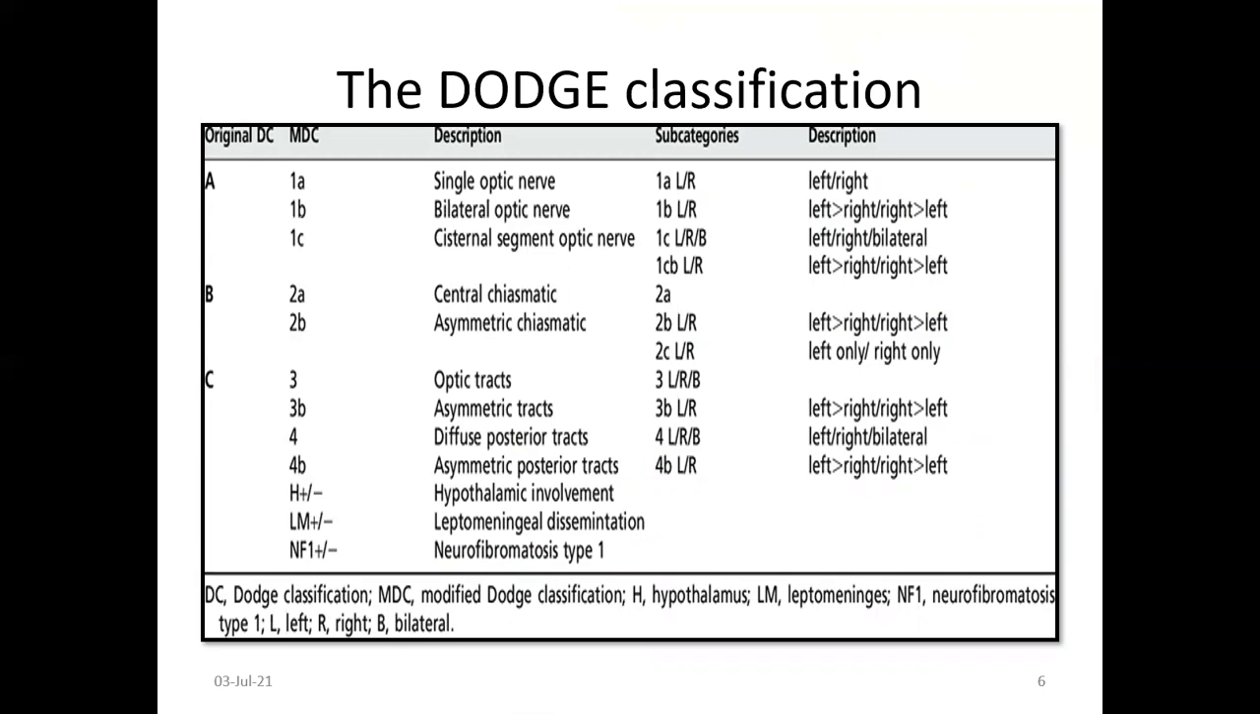Again, it is divided: group A into single optic nerve, bilateral optic nerve, and cisternal segment of optic nerve, with subcategories left, right, and so on. Group B: chiasmatic, central chiasmatic, asymmetric chiasmatic. Group C: optic tract, asymmetric tract, diffuse posterior tract, asymmetric posterior tract, hypothalamic involvement, leptomeningeal involvement associated with neurofibromatosis. So these are the various Dodds and modified Dodds classifications.